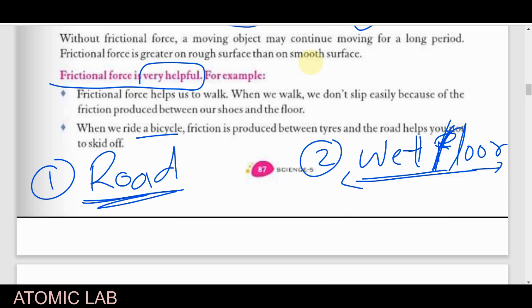So the friction between our leg and the wet floor will be very less, very reduced, so we can easily slip over it. Okay, so less friction, we can easily slip.